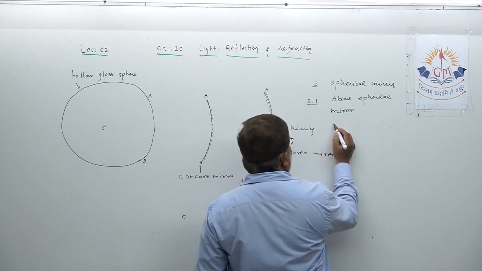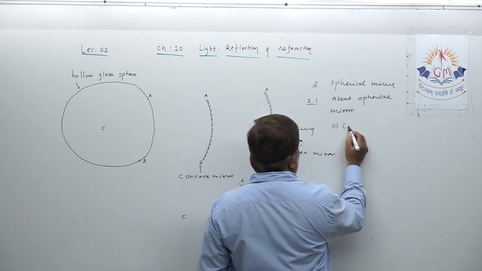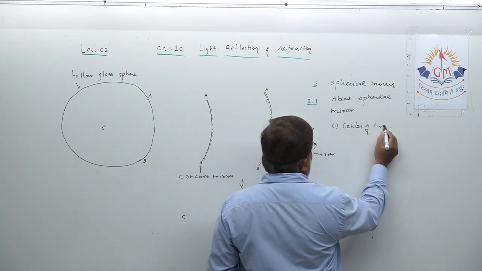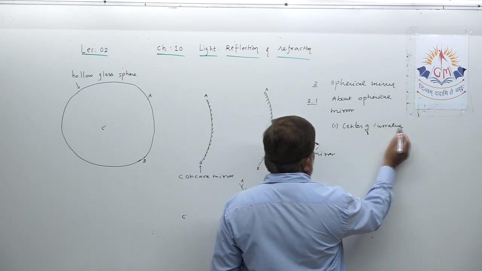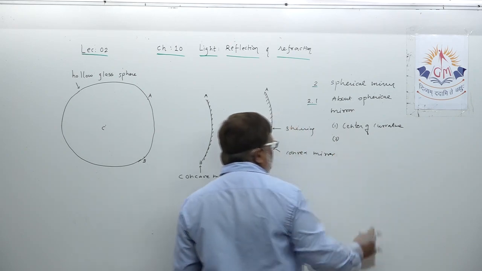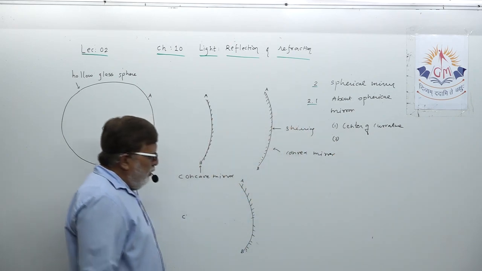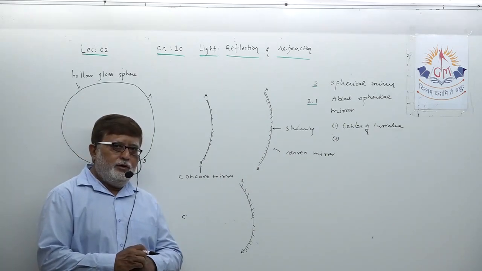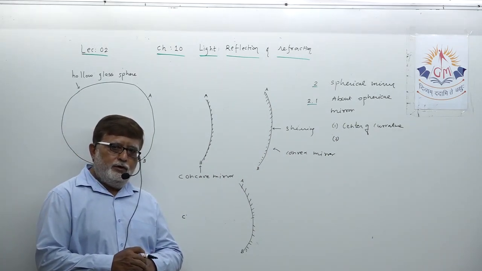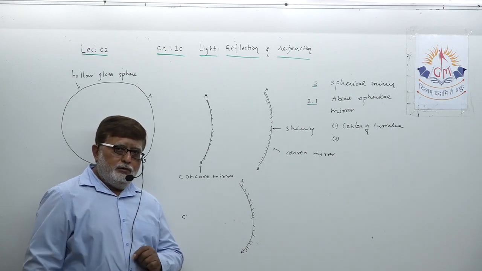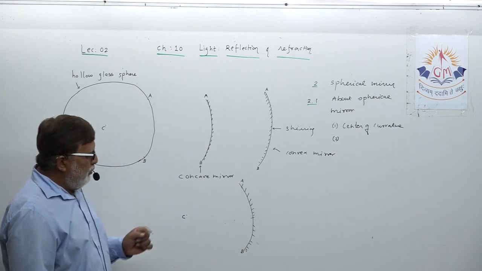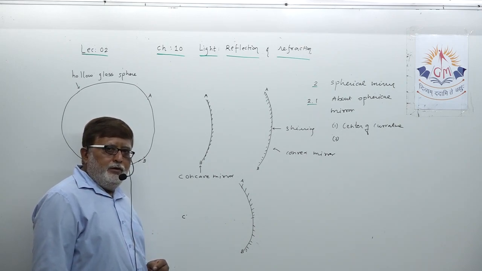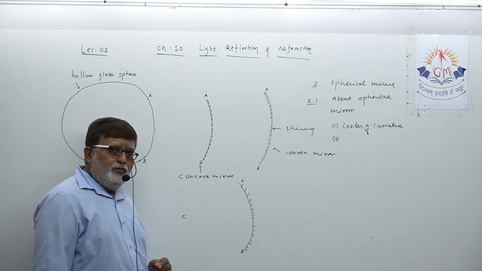A few terminologies you have to understand. First, that is center of curvature. How we defined it? Every mirror is a part of an imaginary hollow glass sphere. The center of the sphere is known as the center of curvature of the mirror.